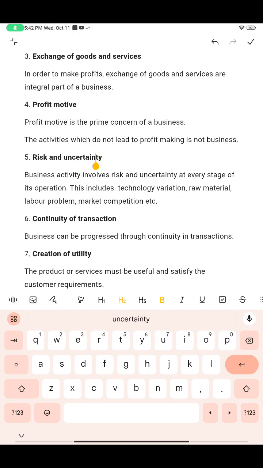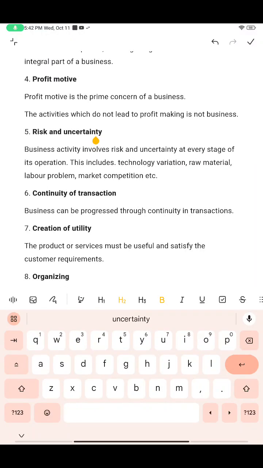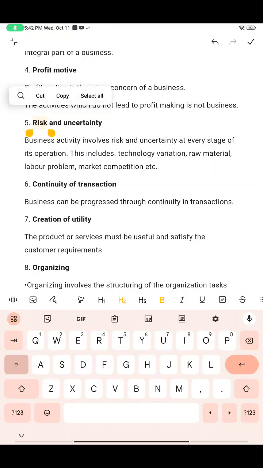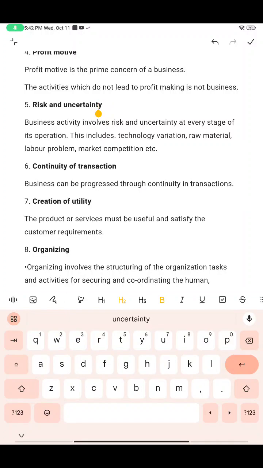Sometimes in business, you think of one thing and analyze that your pen has a good feature, an additional feature not present in any other pens, so you think you will make good profits. Maybe your pen has a feature which is not suitable for people to use, and you did not consider it because you were only considering the new feature. In such cases you will face risk, and that is the uncertainty point, something new which you are not sure about.